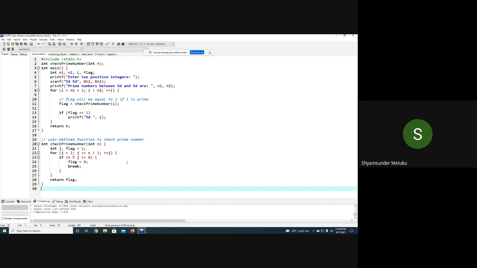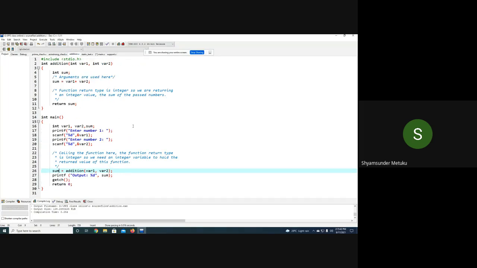Very good. You're trying to find the division of the given number right from 1 to itself. And if you get the remainder equal to 0 more than twice, then obviously it is not a prime number, because every prime number is going to be divisible by only two things: one is 1, the other one is itself. So the remainder must be 0 only 2 times. If you get more than 2 times, definitely it is not a prime. That is a very perfect logic of finding the prime number. So here also we have adopted the same thing. In the previous example, I forgot to mention that. Did I use a function declaration here?